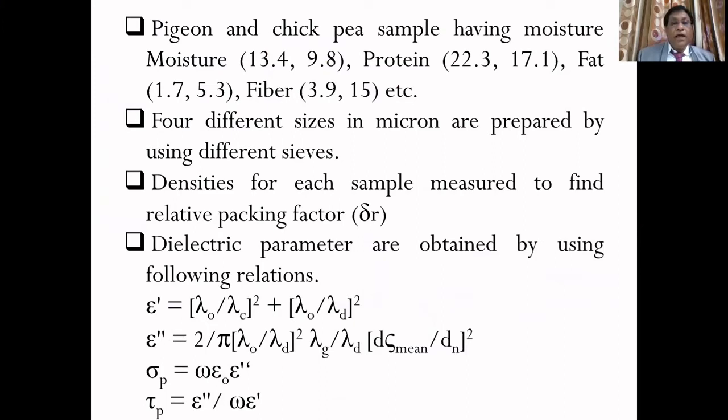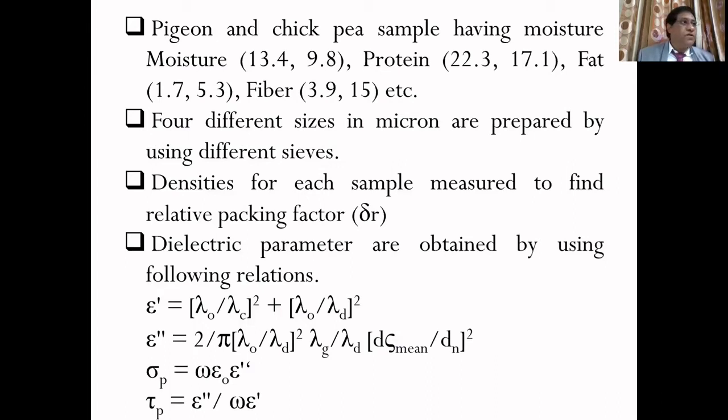Then I have given the chemical composition of pigeon pea and chickpea, and the procedure of how we prepared the material in various sizes. Here I have taken grain sizes of 50 micron, 200 micron, 500 micron and 2000 micron.